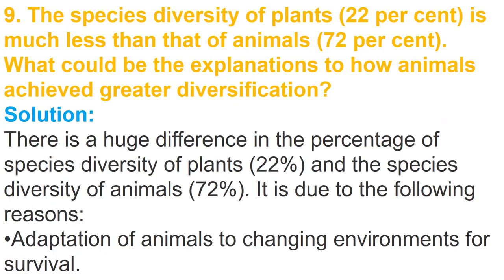Now this is question number 9 of NCERT. The species diversity of plants is 22%, which is much less than that of animals, which is 72%. So what could be the explanation for how animals achieved greater diversification, that is, why is the number of animal species more than the number of plant species? So the answer is there is a huge difference in the percentage of species diversity of plants and animals, because for plants it is only 22%, but for animals it is 72%.